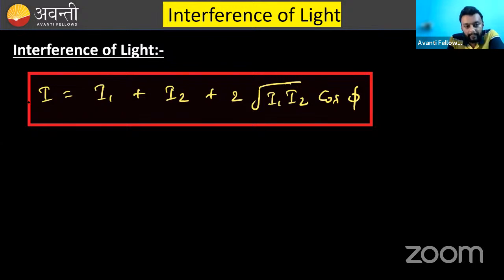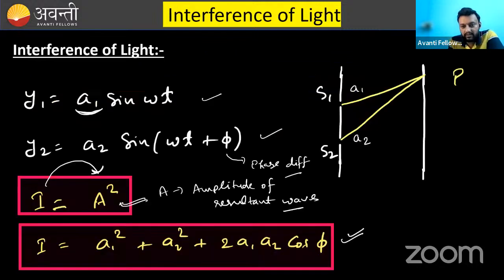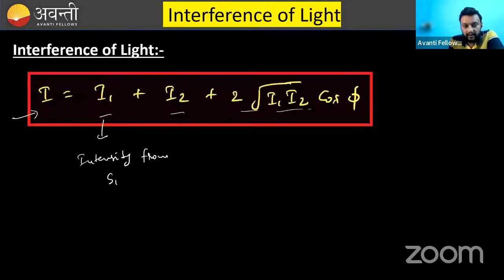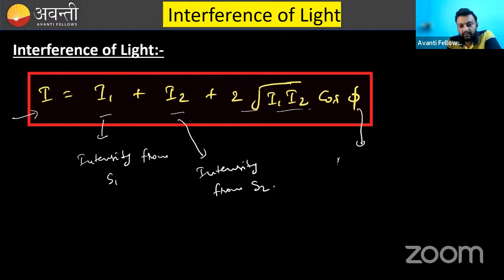Intensity at the point P is I1 plus I2 plus 2 root I1 I2 cos phi, where I1 is the intensity from S1 and I2 is the intensity from S2. Phi is the phase difference.